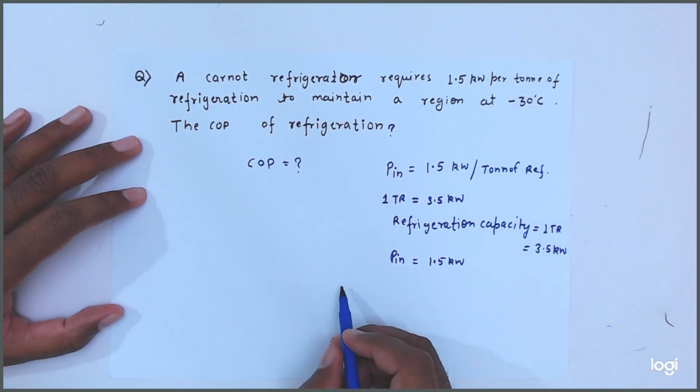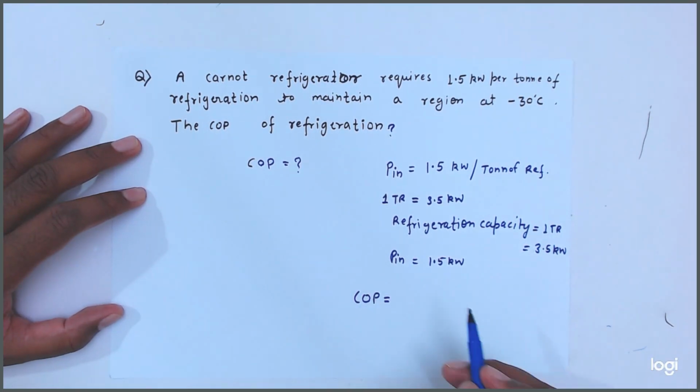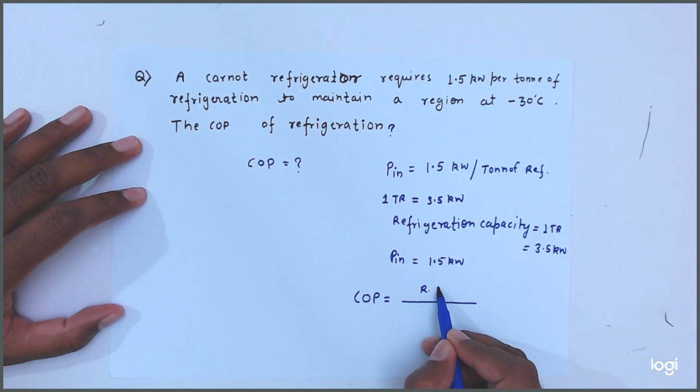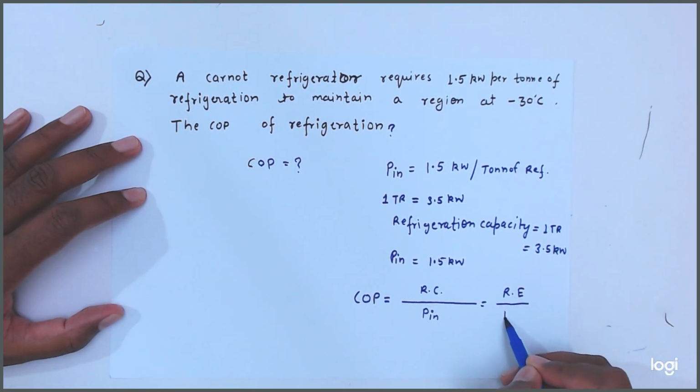So what is the COP friends? We know that COP equal to refrigeration capacity upon power input, or refrigeration effect. This is the refrigeration effect divided by work input.